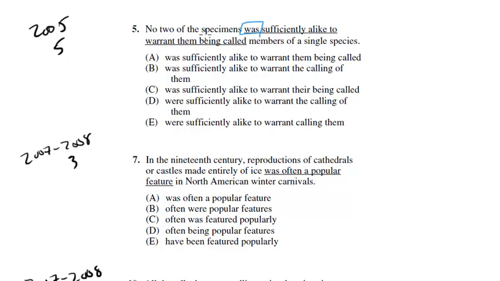Well, what's the subject? Even if you thought it was specimens, you would say that there would be an issue because specimens is plural, was is singular. But the subject really is two. No two were sufficiently alike. So here we have a subject-verb disagreement.